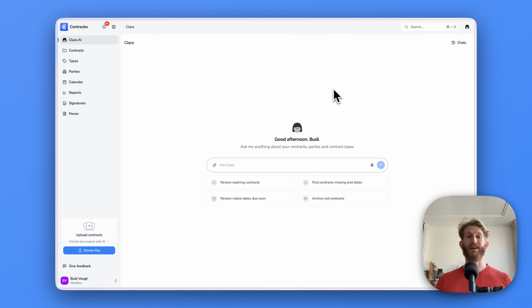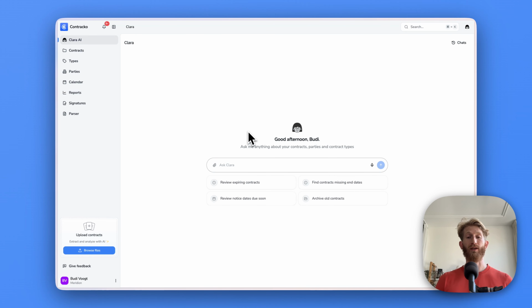So first is Clara AI, your conversational legal assistant. So Clara is lovely because she does everything that you could do in the application, but she understands all your contracts. So you can use her for brainstorming about terms, creating notifications, deadlines, adding contracts, establishing your priorities, and more.